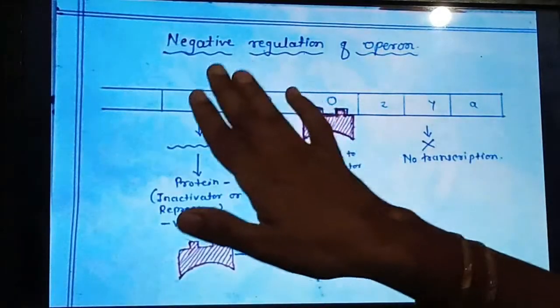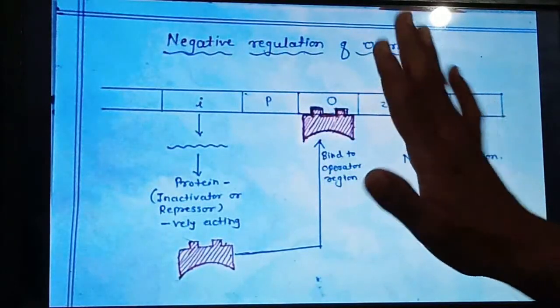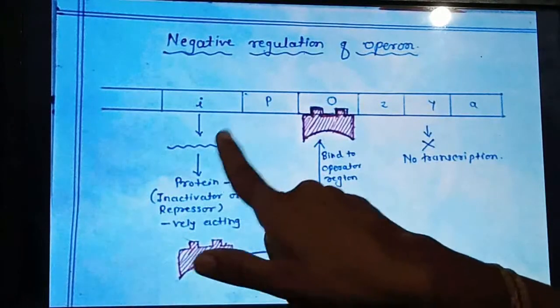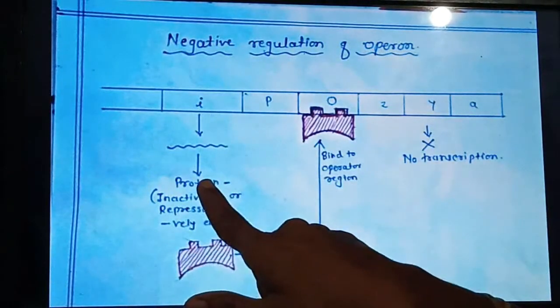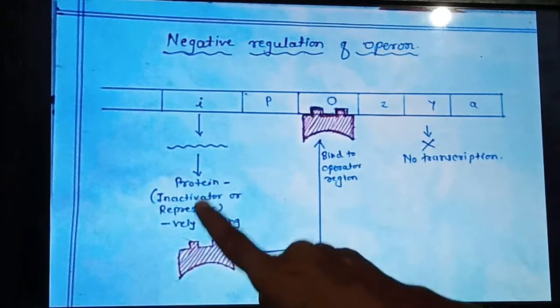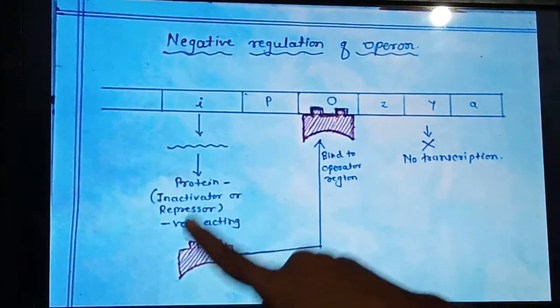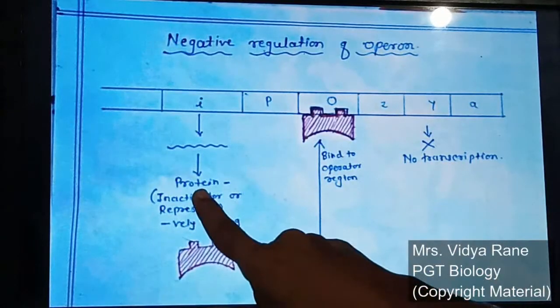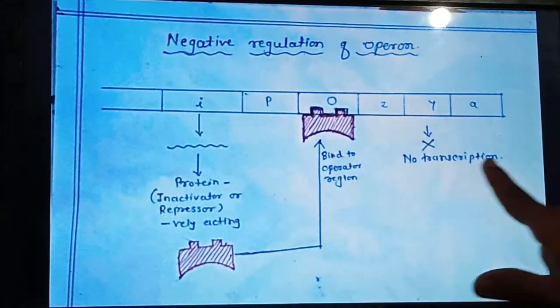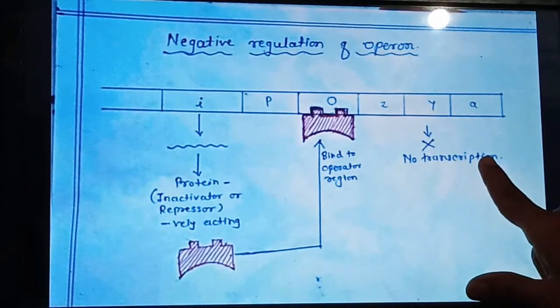Next, negative regulation of operon is exactly opposite to positive regulation. Here this protein acts as an inactivator or repressor. Whenever it goes and binds to the operator site, no transcriptional process takes place.